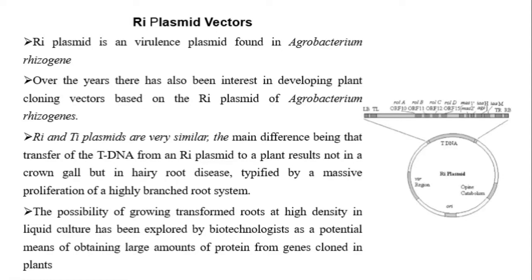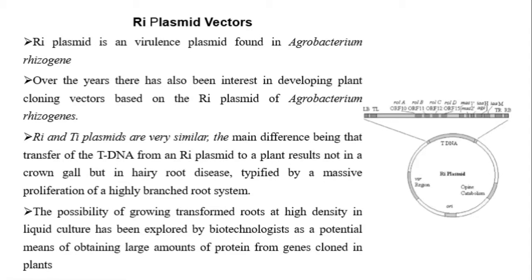Over the years, scientists have shown interest in developing plant cloning vectors based on the Ri plasmid. When we studied the Ti plasmid, which is present in Agrobacterium, this Ri plasmid is very similar to that Ti plasmid.